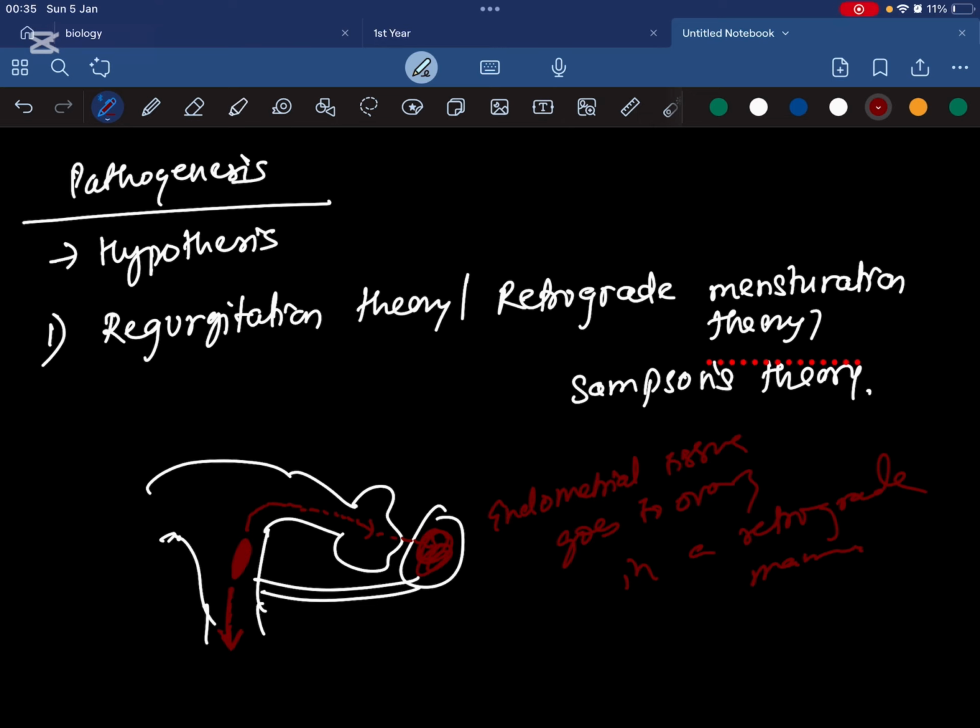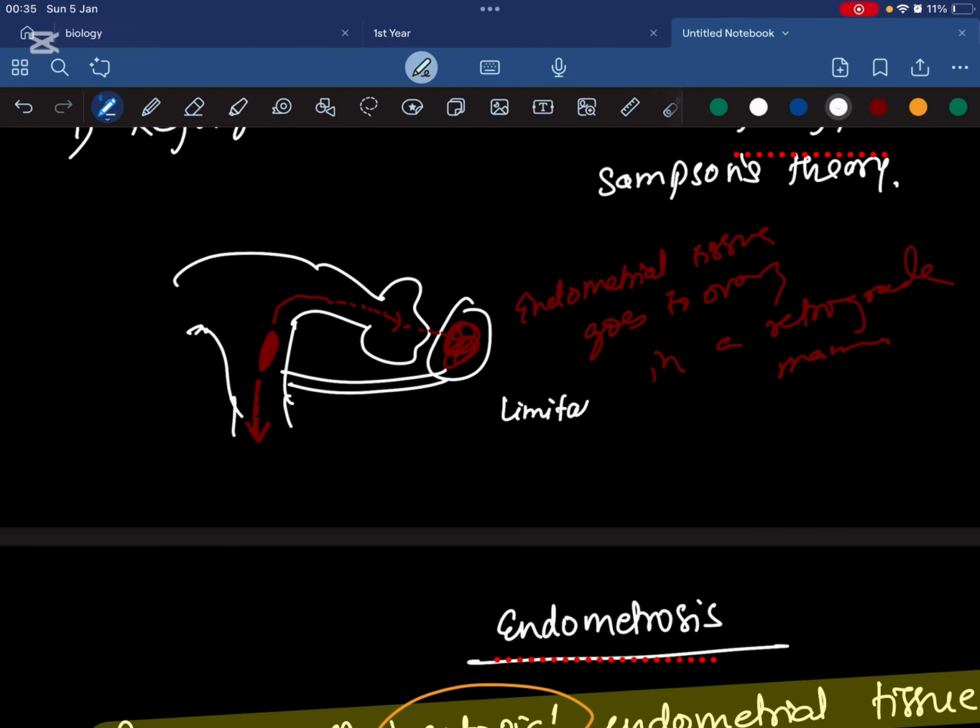in the ovary. Now this is true for a lot of cases because the most common site of endometriosis is the ovary. However, this has a lot of limitations. One of the main limitations is this: okay, understood that by the retrograde method it goes into the ovary, but can you please explain how it gets to the lungs? How has the endometrial tissue migrated to the lungs? This theory is not able to explain how endometrial tissue is present in the lungs. So its limitation is the presence of endometrial tissue in the lungs, which it does not explain.